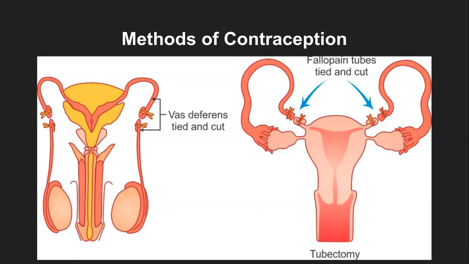Usually a testis has a mechanism: after a few days or a few months, the sperms will be broken down and new sperms will take the place of the older ones. That is always done by the testis itself, so the sperms do not accumulate there.